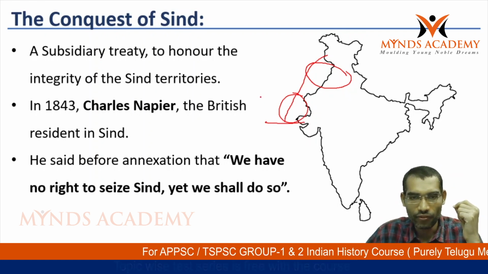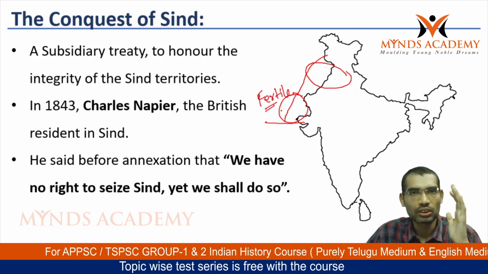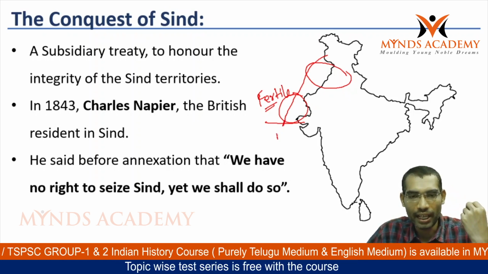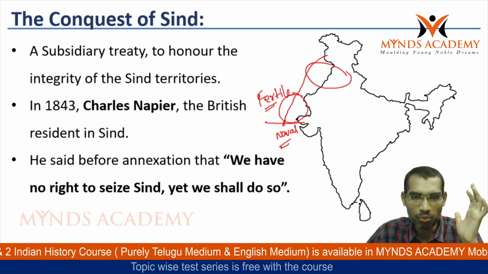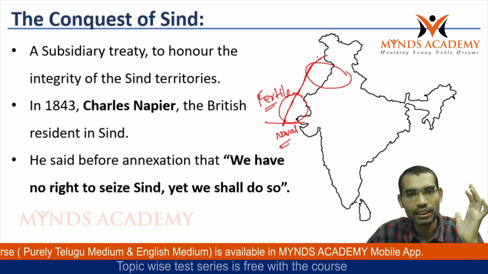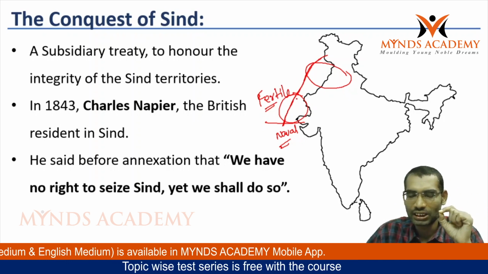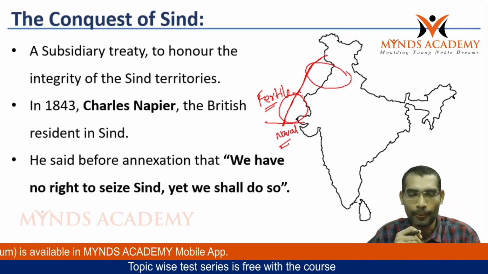This is very fertile land, and it is also a very important entry point for British naval vessels. They can move the British vessels in the Indus River. Because of this strategic location, the British wanted to conquer the Sindh region.